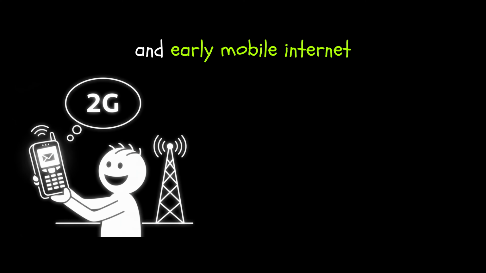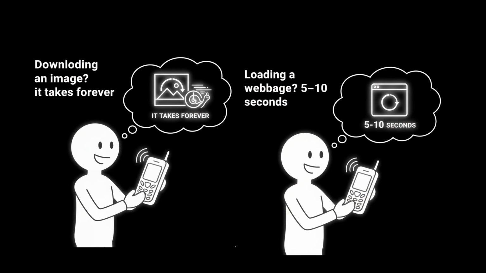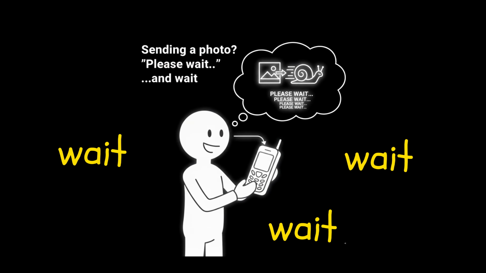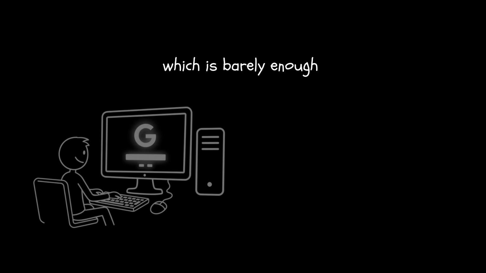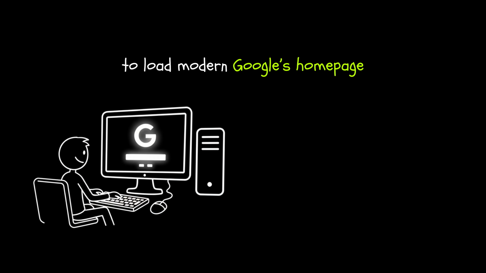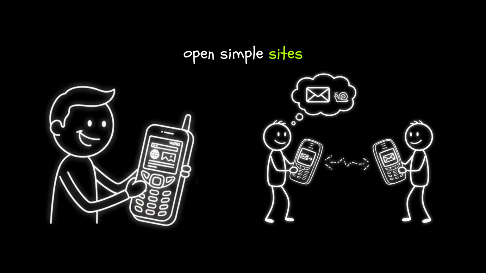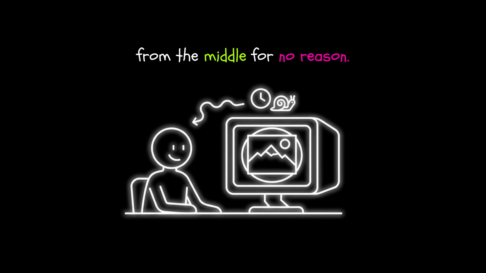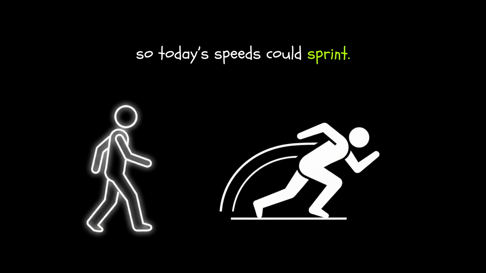Think back to 2G and early mobile internet. Loading a web page, 5 to 10 seconds. Downloading an image, forever. Sending a photo, please wait, wait and wait and wait. 2G Edge topped out around 384 kbps, which is barely enough to load modern Google's homepage. But it was revolutionary. It let early phones send emails, open simple sites, and remind us that images don't always load from the top. Sometimes they load from the middle for no reason. kbps worked so today's speed could sprint.